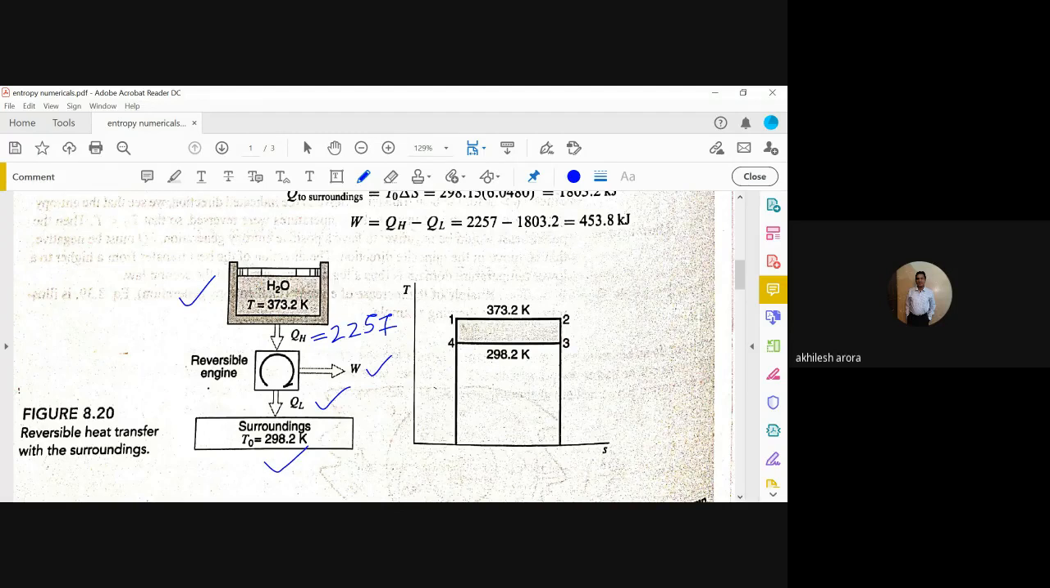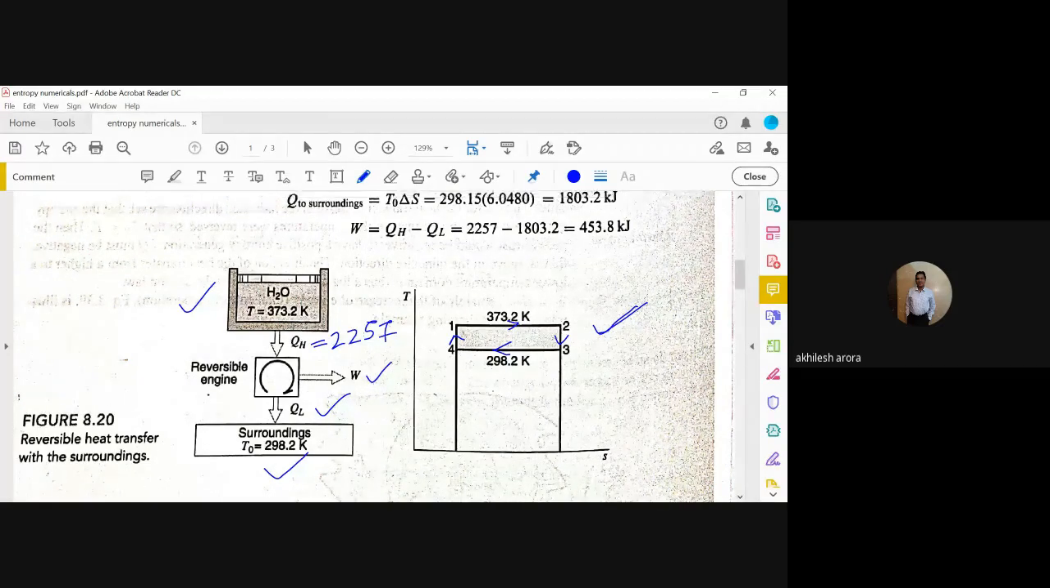So when we say reversible heat engine, it is nothing but a Carnot cycle. So in the Carnot cycle, 1 to 2 is the heat addition process, 2 to 3 is the isentropic expansion, then 3 to 4 is the heat rejection, and 4 to 1 is the isentropic compression process. Now let us try to understand what work we would have got by using this heat engine. It's very easy to calculate.